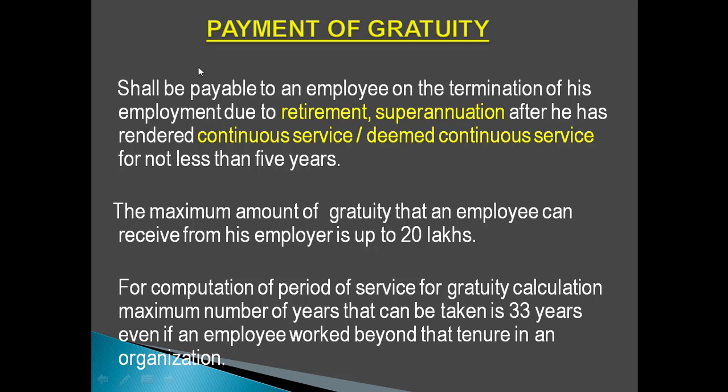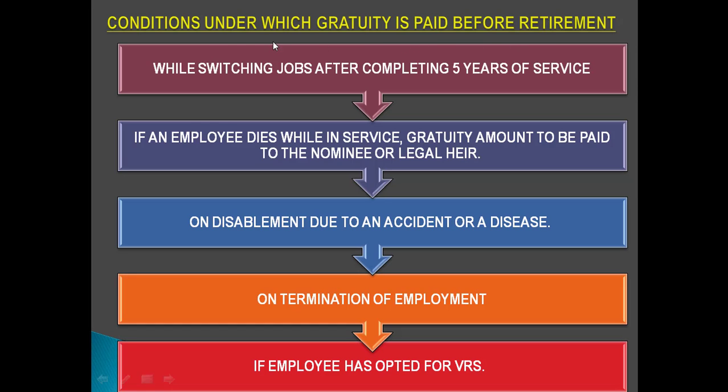So let's see this once again: gratuity is payable to an employee on termination of his employment due to retirement or superannuation after he has rendered continuous service or deemed continuous service for not less than 5 years. We need to see what the conditions are under which gratuity is paid before retirement. When an employee switches his job after completing 5 years of service, at the time of leaving the service he will be getting his full and final. At that time also, he can get the gratuity from the organization.